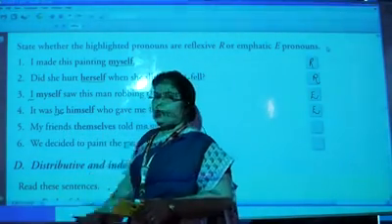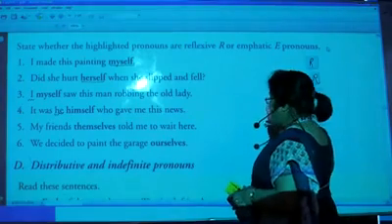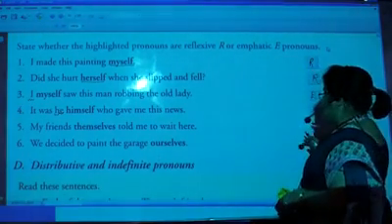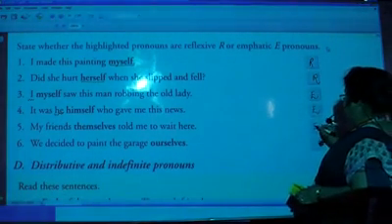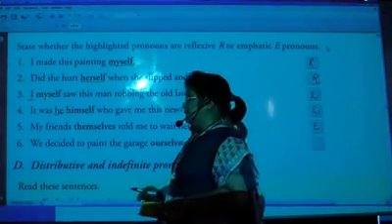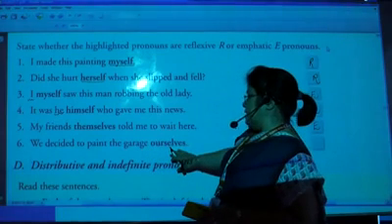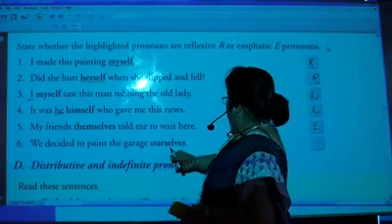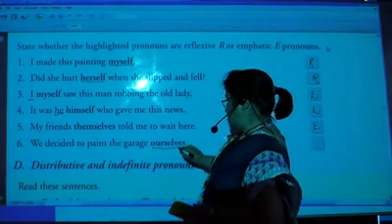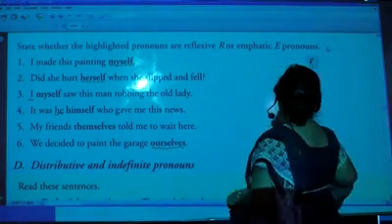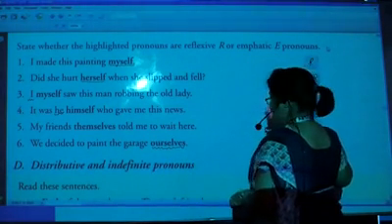Themselves is pointing towards my friends, and I am again emphasizing on my friends. We decided to paint the garage ourselves. Now what are we doing here? We are reflecting. So this will be your reflexive.